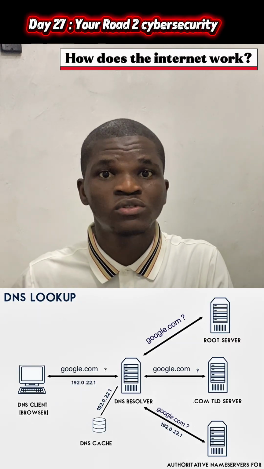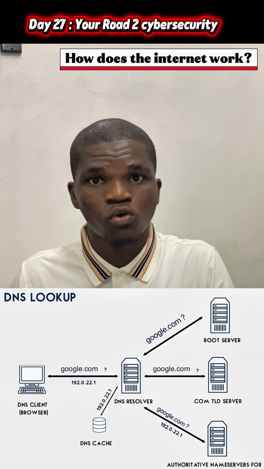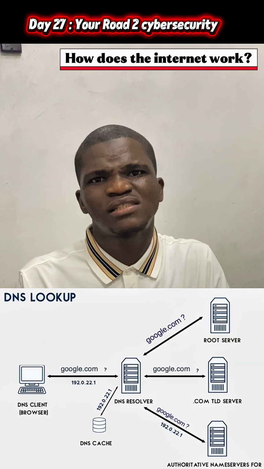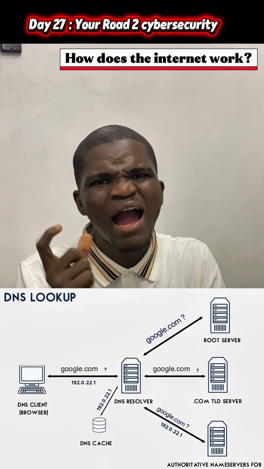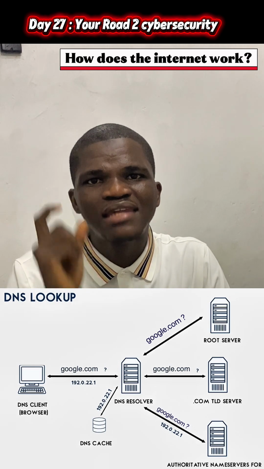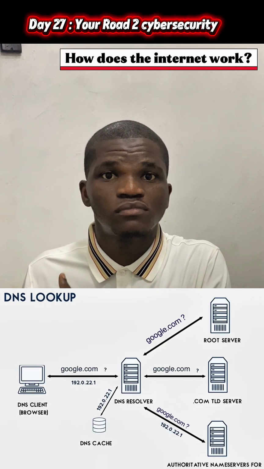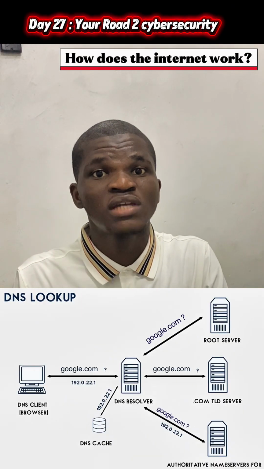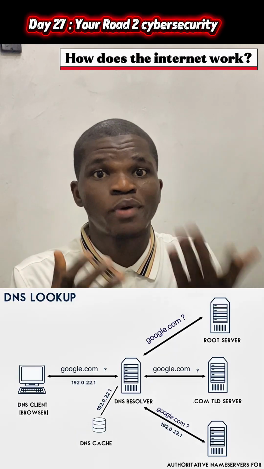Please, do you know google.com? The authoritative resolver will say, yes, I know it, but I don't know it as google.com. I only have the number, which is the IP address. Then the authoritative DNS server will give it to the DNS resolver, and the DNS resolver will now send it to your browser.